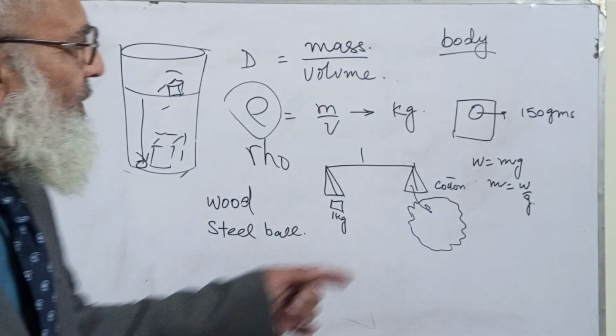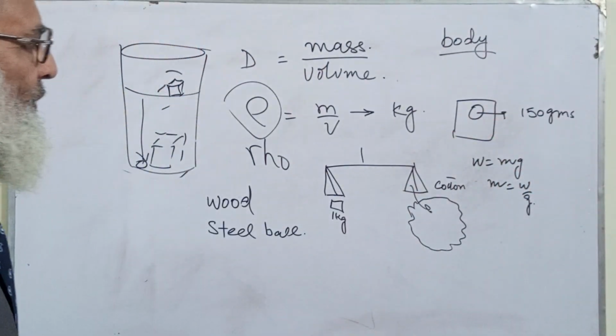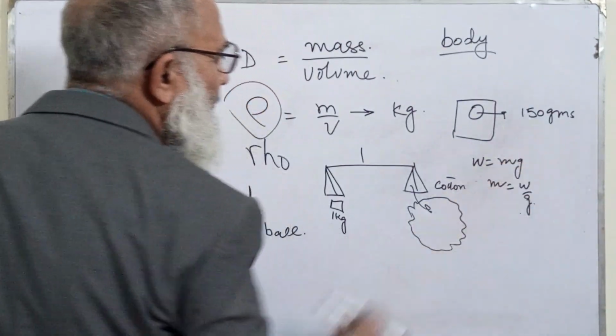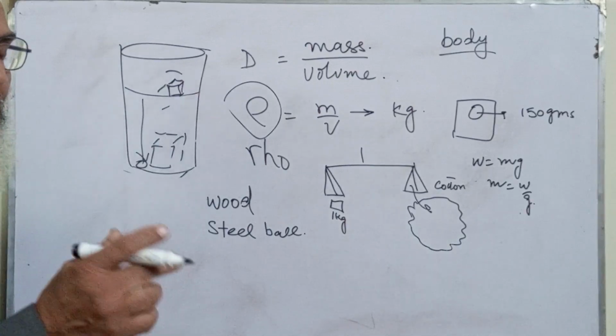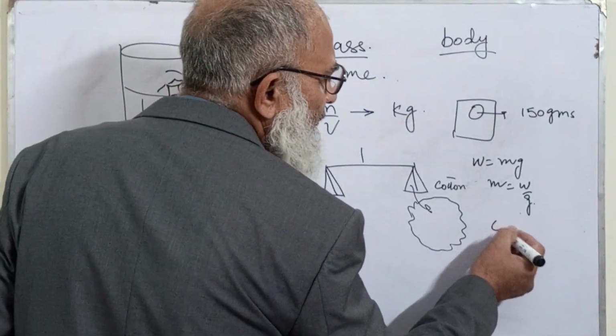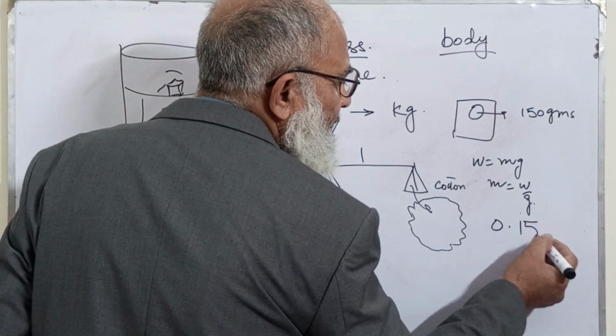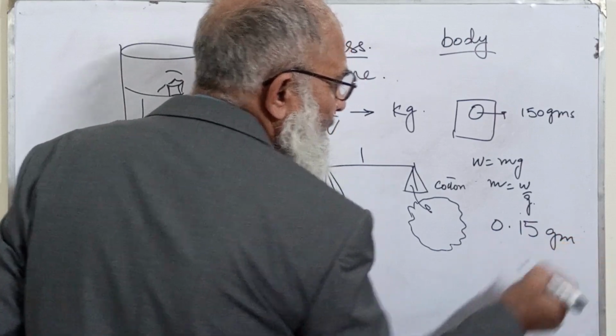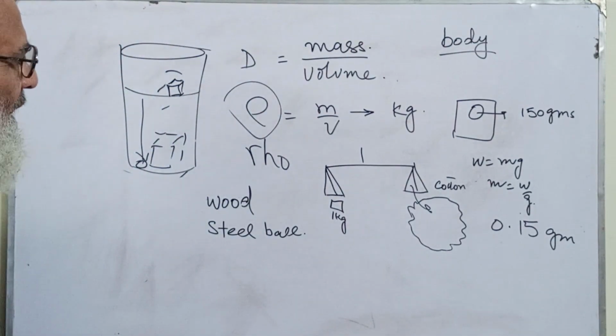I'll divide by g, and then I will be able to know its mass. For example, the mass is 0.15 kg.